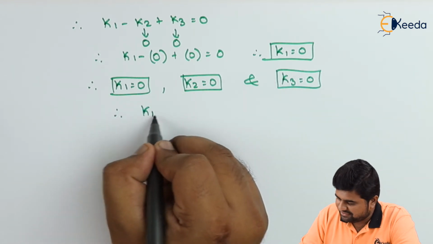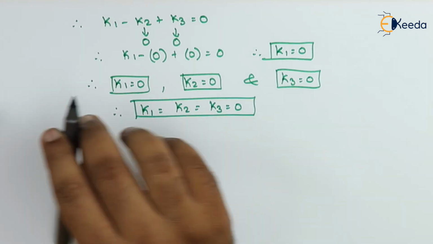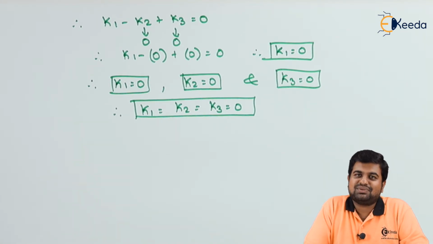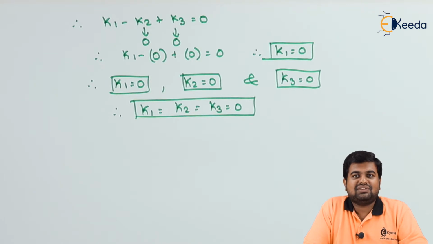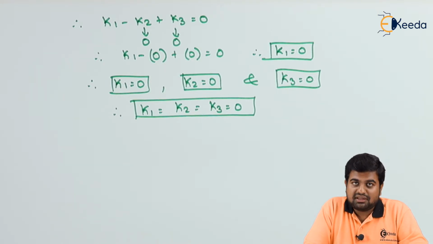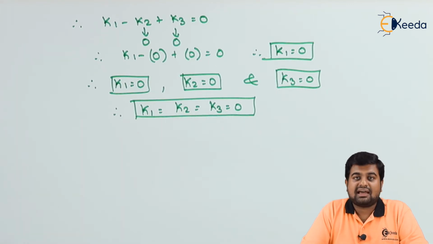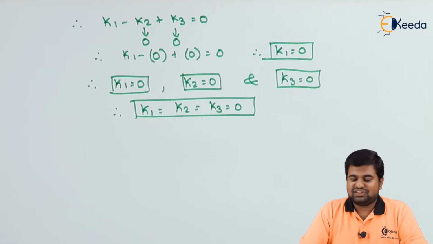Therefore, k1 is equal to k2 is equal to k3 is equal to 0. In the beginning only we had decided k1 x1 plus k2 x2 plus k3 x3 is equal to 0. If the values of k1, k2, k3 are non-zero, that is k1, k2, k3 are not equal to 0, then we say the given vectors are linearly dependent on each other. But here we have got k1 is equal to k2 is equal to k3 is equal to 0. That is, we cannot find any relation between x1, x2 and x3. Therefore, these vectors are called linearly independent of each other.